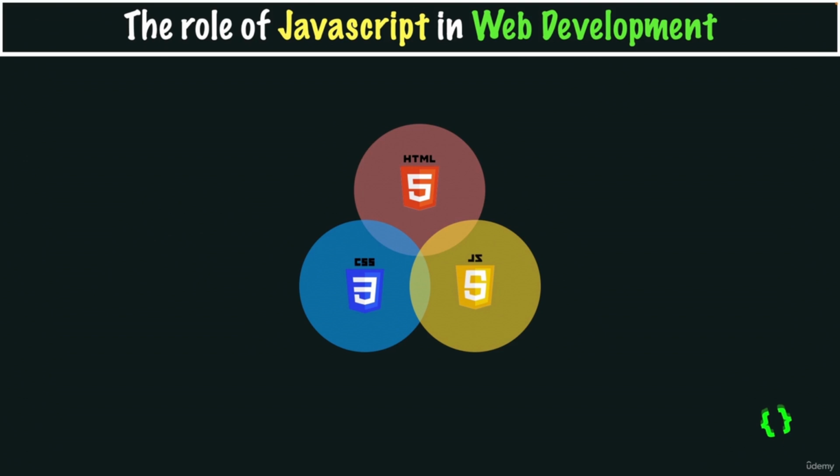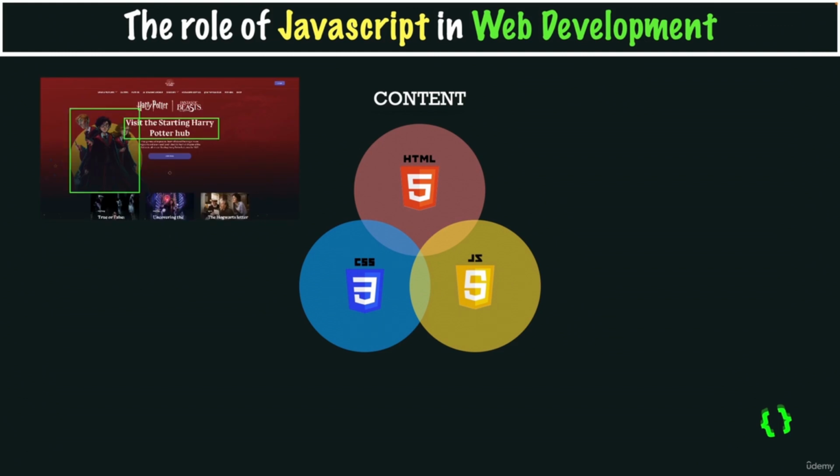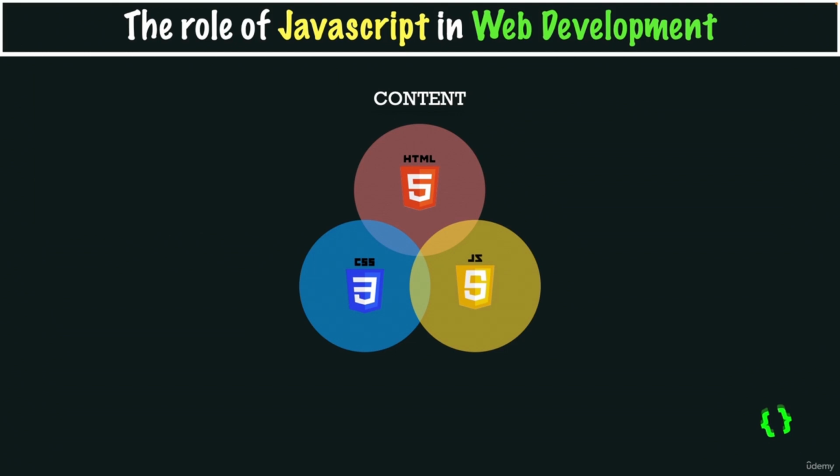Now, the HTML is responsible for the content of the page. So the text, the images, the buttons, and all the contents that you see on the web page is always written in HTML. Then the CSS is responsible for the presentation of that content. So basically for styling and for laying out the elements on a web page.